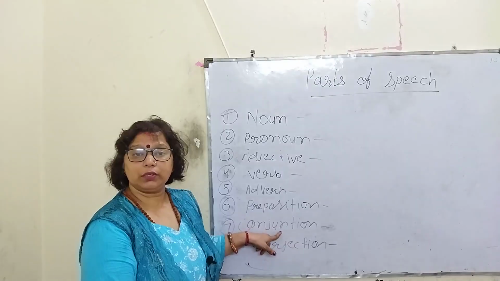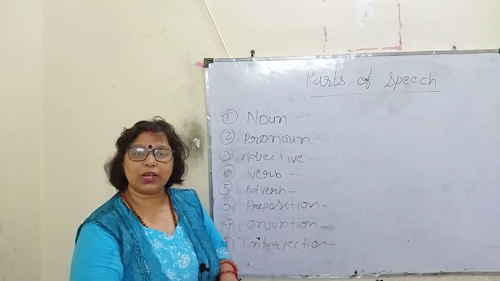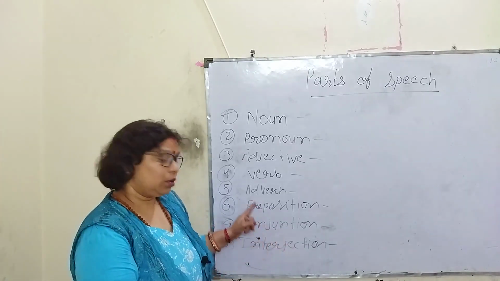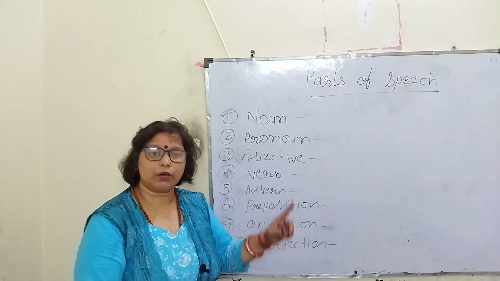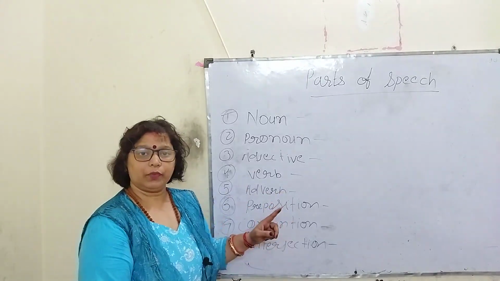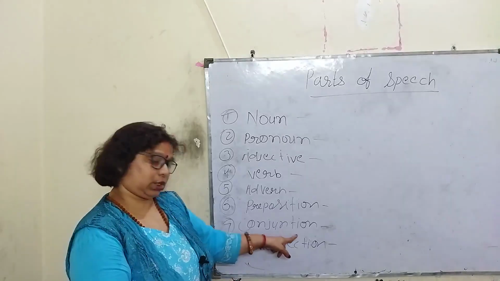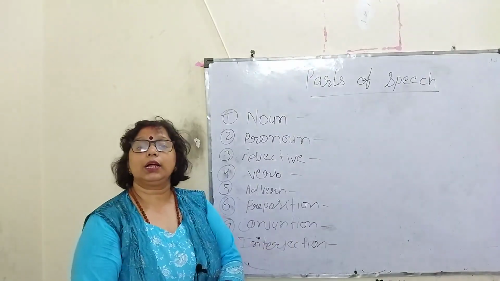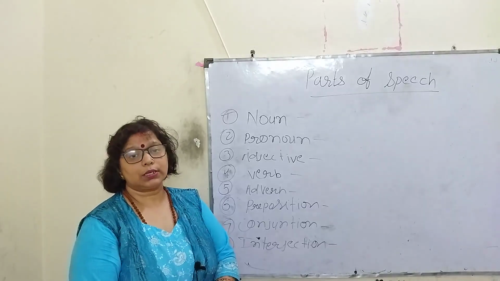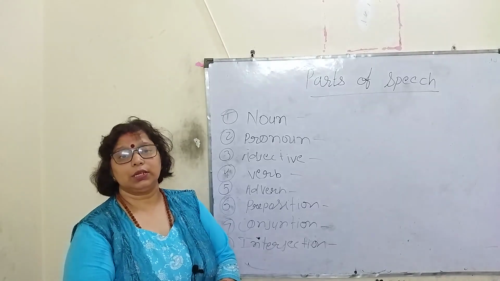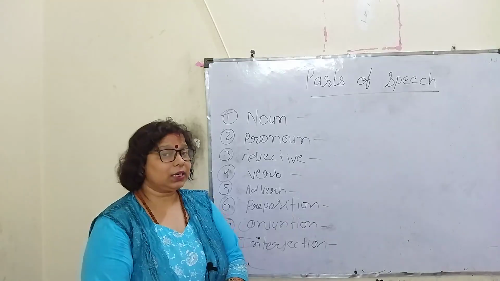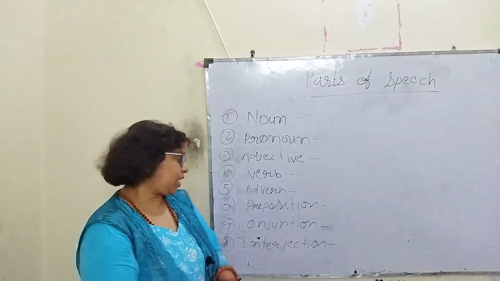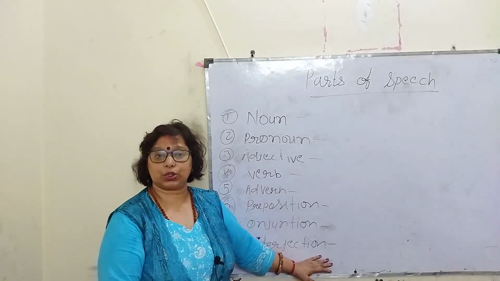By the name you can understand conjunction. It is known as the connector. Connector means that it connects words, sentences and clauses. Clear here? That's why it is known as a connector. Next one is the interjection. Interjection is a speaking word that we can't touch, we can't see, it can only be felt. That's why it is known as the interjection.